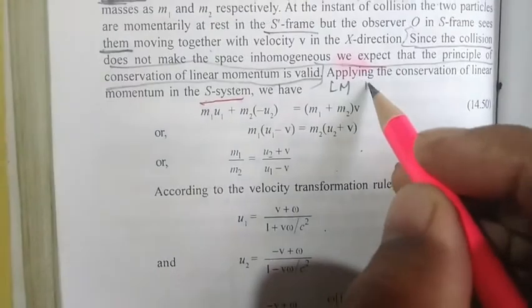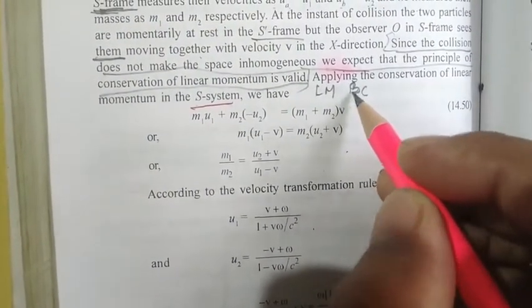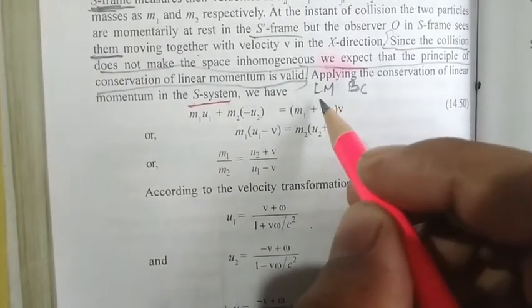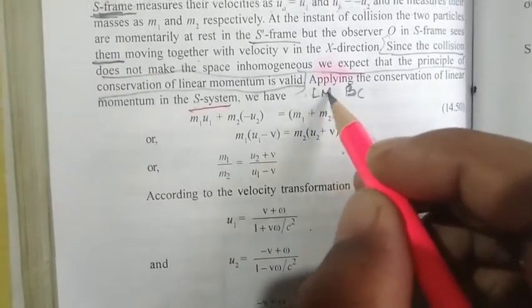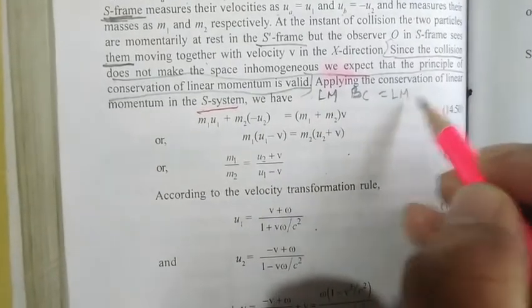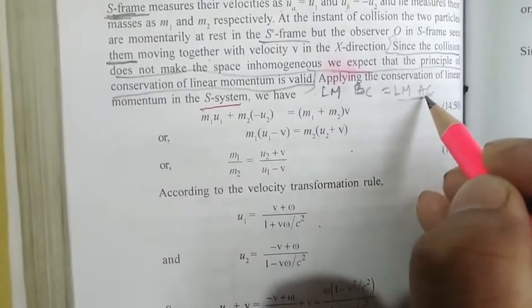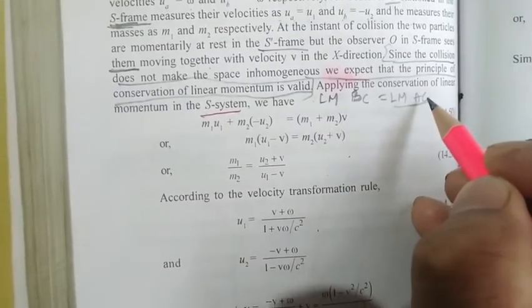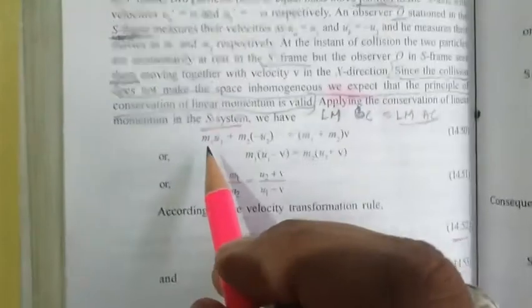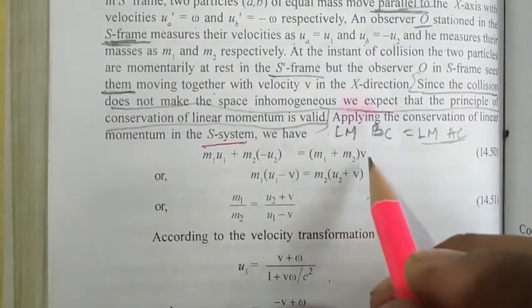Here LM means linear momentum; you have to write in words, linear momentum before collision equal to linear momentum after collision. Here I wrote it in short, but you have to write it fully. So we found M1 U1 plus M2 minus U2 equal to M1 plus M2 into V.